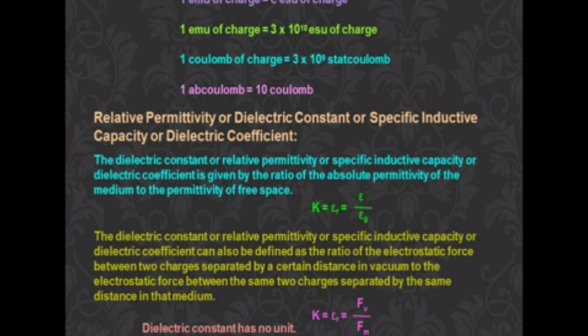Next, the dielectric constant. So the dielectric constant or relative permittivity or specific inductive capacity or dielectric coefficient can also be defined the same way.